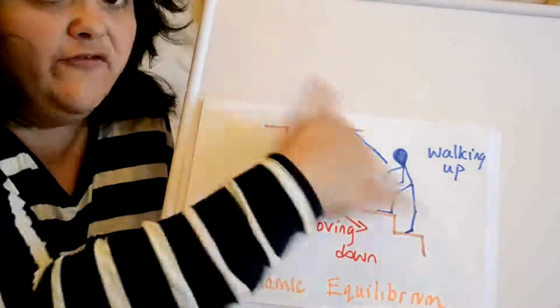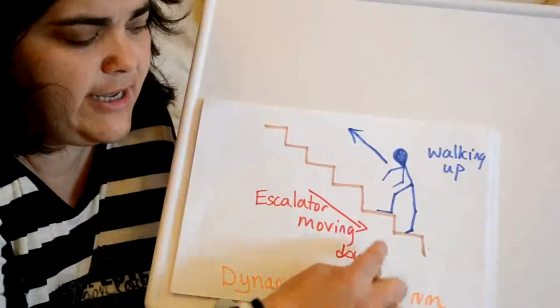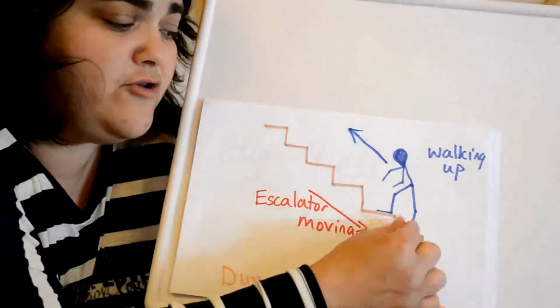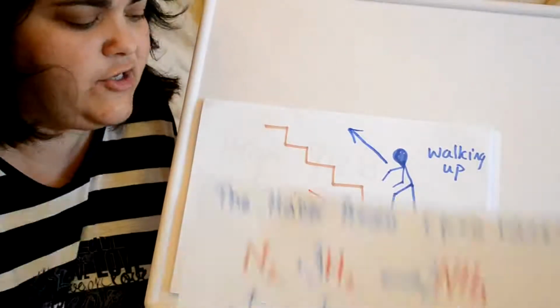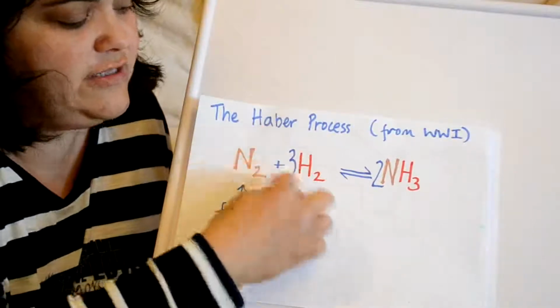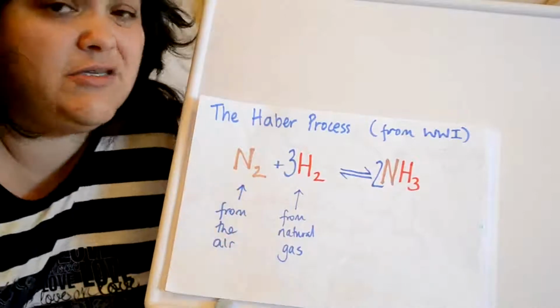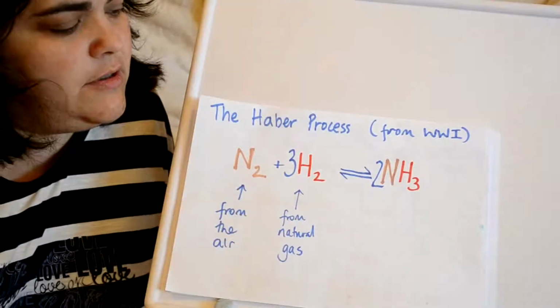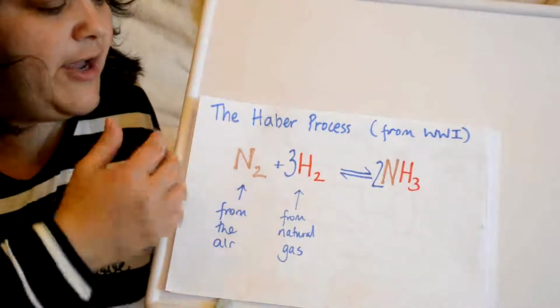Naturally, when the reaction is happening, you'd get one of these set up. This is called the dynamic equilibrium. Sounds awful, but actually is quite easy to understand, as long as you think about a thing that you did when you were younger. That's right. I want you to imagine an escalator and you walking up an escalator, but you walking up the down escalator. As the escalator moves down and you try and move up, you actually stay in the same place.